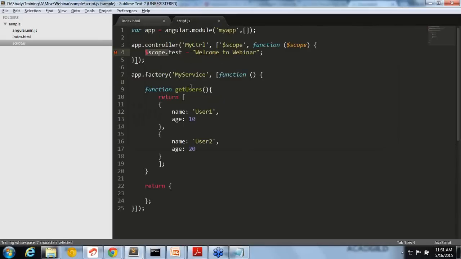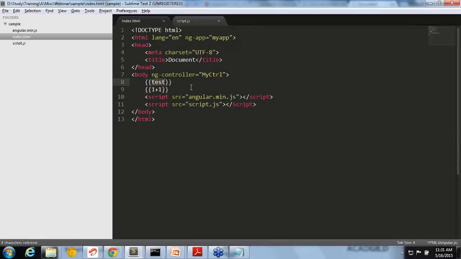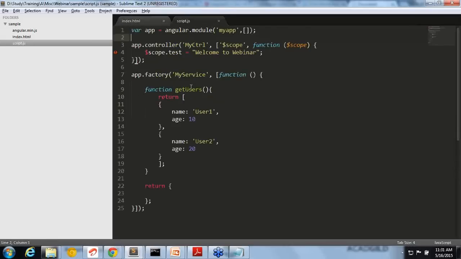Now coming back to this. We just learned that we can create a module, and that module is the starting point of Angular. Angular will look for this, and Angular will inject all the things attached to that module. The next important thing is the controller. In the controller scope, we add the property values, and they will automatically be added here.